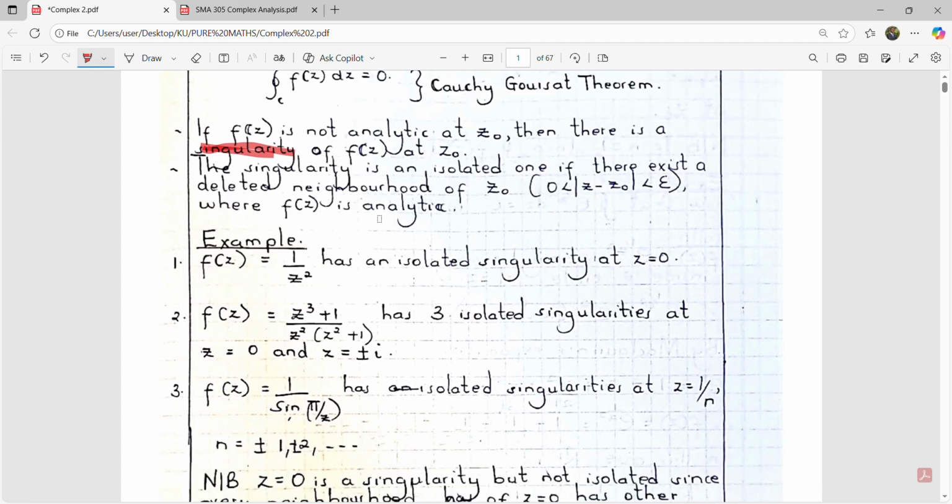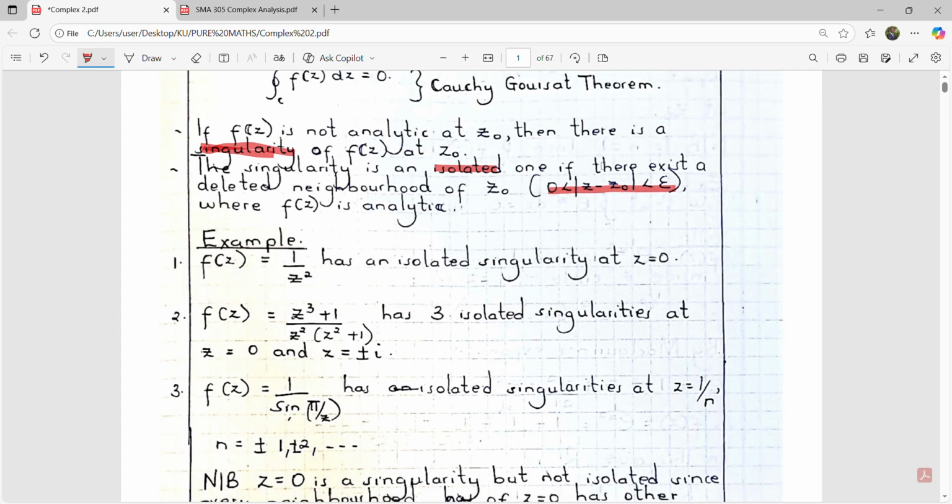So we have something that we call an isolated singularity. We say that a point z0 is said to be an isolated singularity if there exists a deleted neighborhood of z0 such that 0 is less than the absolute value of z minus z0, which is less than epsilon.